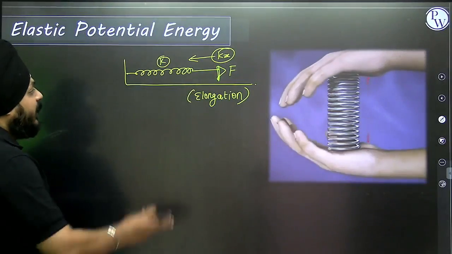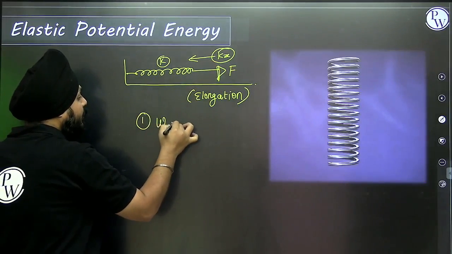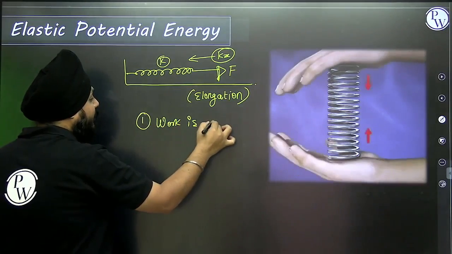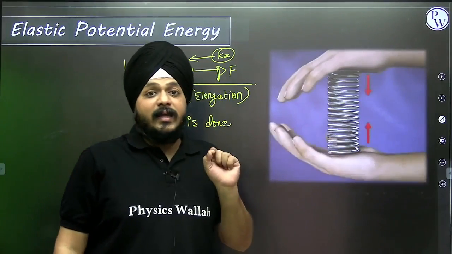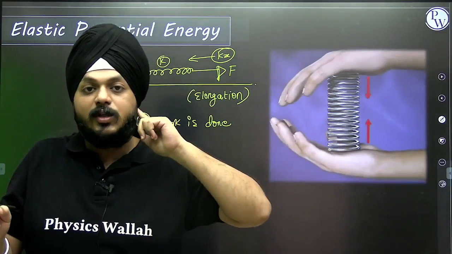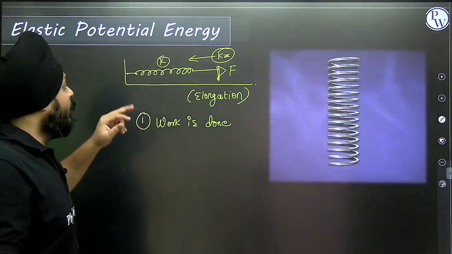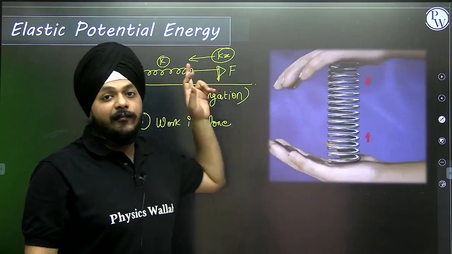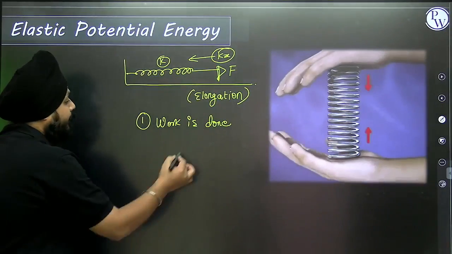Whenever an external force is applied, work is done. This work is done against the restoring force. We are applying the force, we are facing an elongation, and the restoring force Kx is involved.